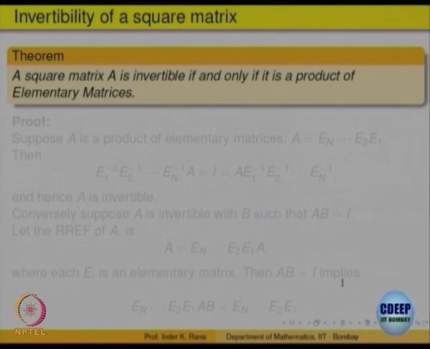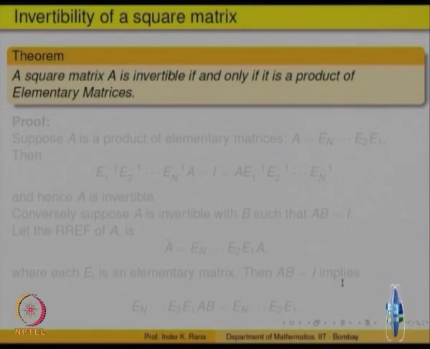Now let us start relating invertibility with elementary matrices. The theorem says a square matrix A is invertible if and only if, it is a necessary and sufficient condition, it is a product of elementary matrices. If a matrix can be split as a product of elementary matrices, obviously each elementary matrix is invertible, and product of invertible is invertible.